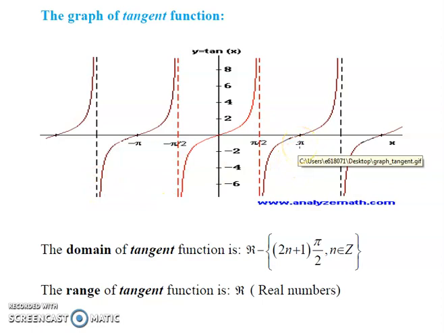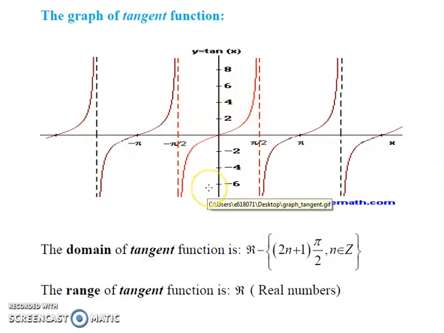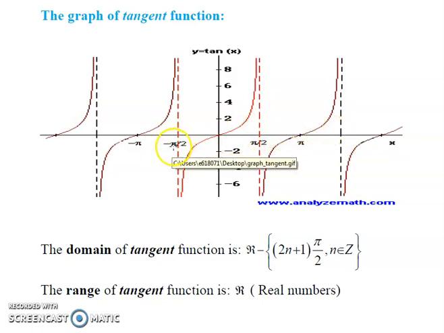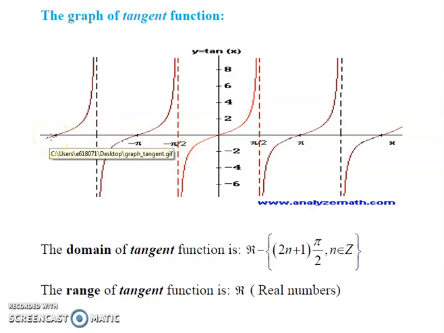So the tangent function is a periodic function with period pi. At x equal to pi by 2, 3 pi by 2, minus pi by 2, minus 3 pi by 2, the tangent function is not defined. From this graph, it is evident that the curve nearly touches the vertical lines at x equal to pi by 2, 3 pi by 2, minus pi by 2, minus 3 pi by 2, and so on.